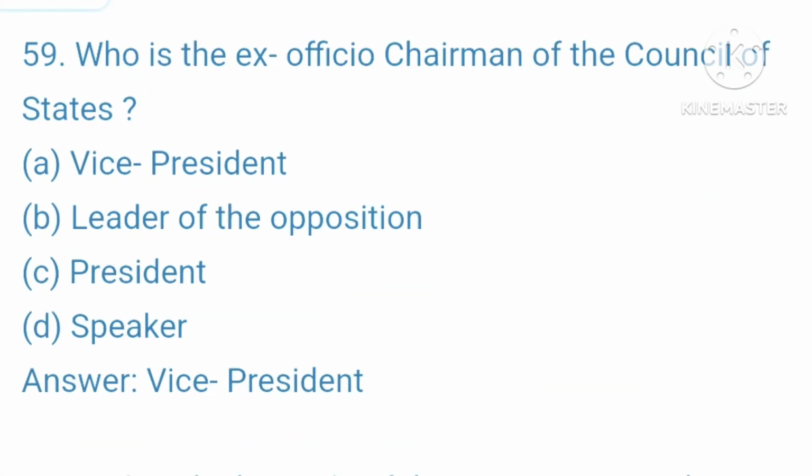59. Who is the ex officio chairman of the Council of States? A. Vice President. B. Leader of the opposition. C. President. D. Speaker. Your right answer is Vice President.